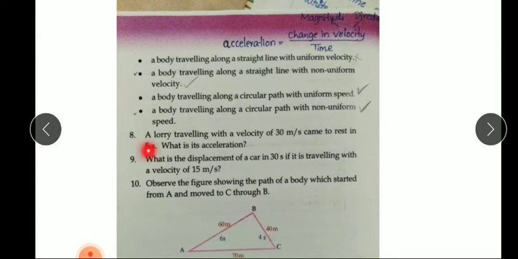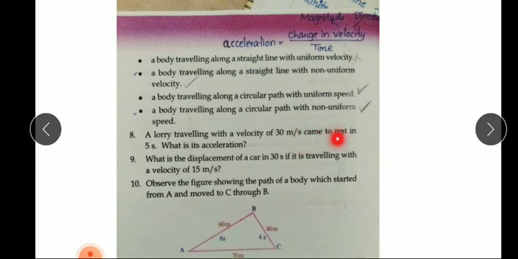Eighth question. A lorry traveling with a velocity of 30 meter per second came to rest in 5 seconds. What is its acceleration? The lorry came to rest, so the initial velocity is 30 meter per second and the final velocity is 0.